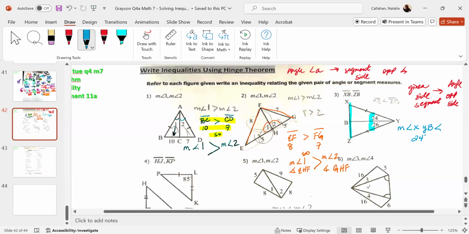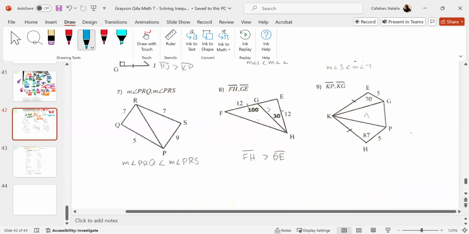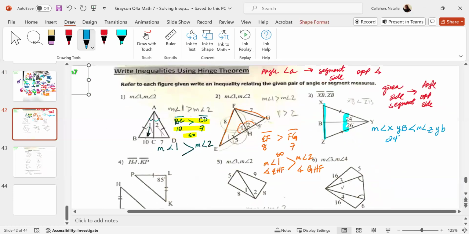Which is less than measurement angle ZYB. You need to do that on your own. You understand? Use all of the information. Don't just be lazy and write the bare minimum. 26 degrees.